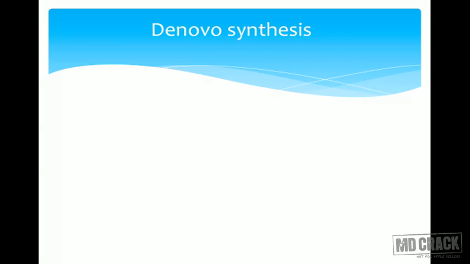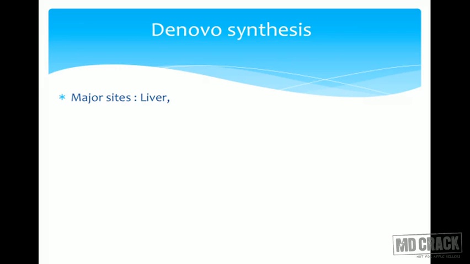The 27 carbon atoms are obtained by adding two molecules at a time, that is, 2 molecules of acetyl-CoA. That is the importance of de novo synthesis. The steps are very long and complicated, just as cholesterol metabolism, so I'll just be giving you an overview of cholesterol metabolism.